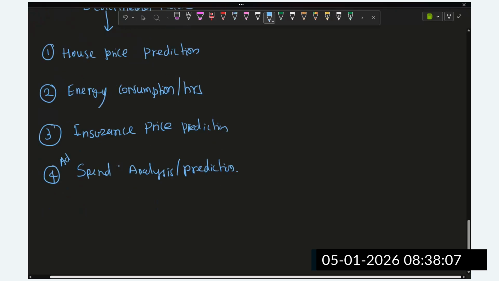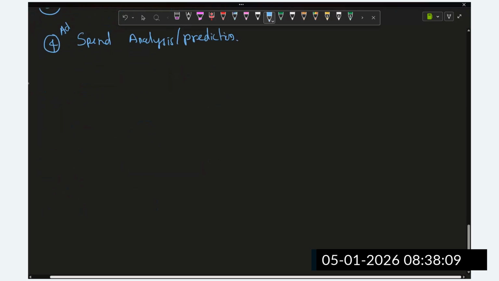Some of the applications come under classification. Classification means we are going to make a classification, binary or multi-class classification problems. Let's suppose a person applies for a loan, and we have to decide whether the loan is approved or declined.